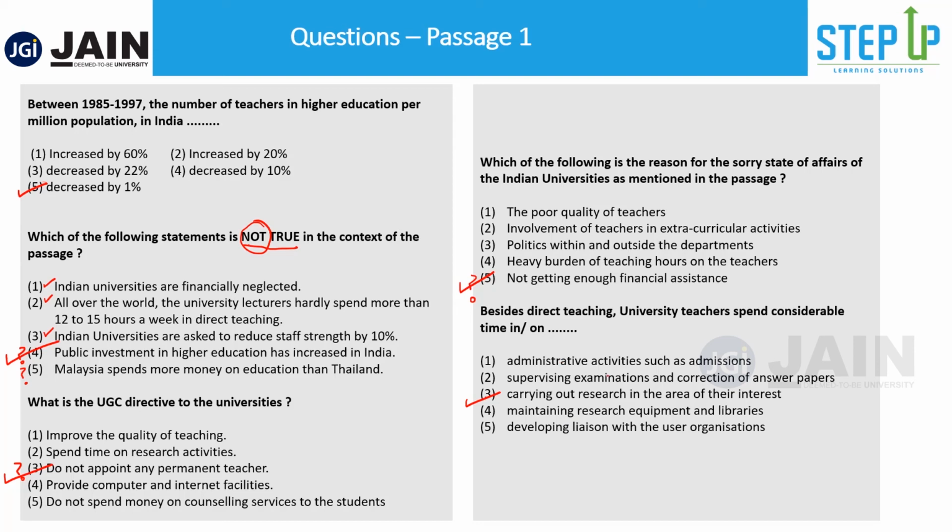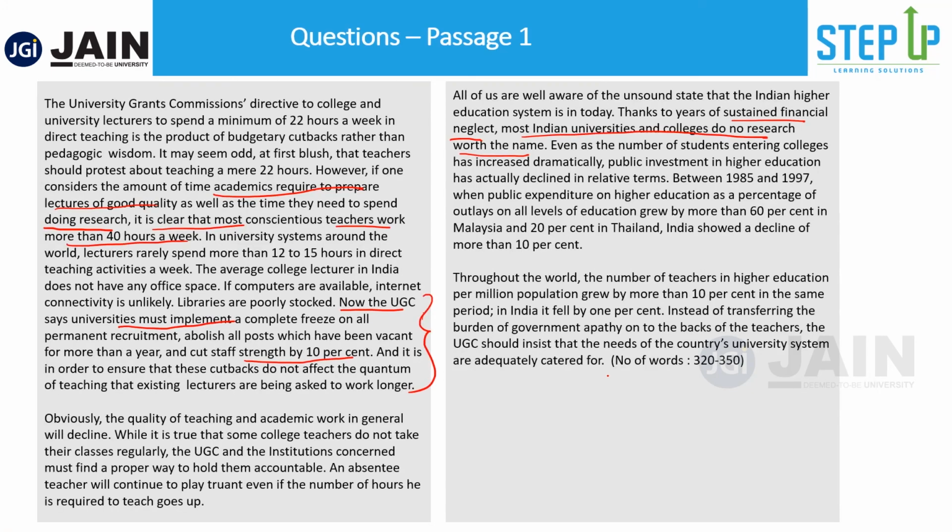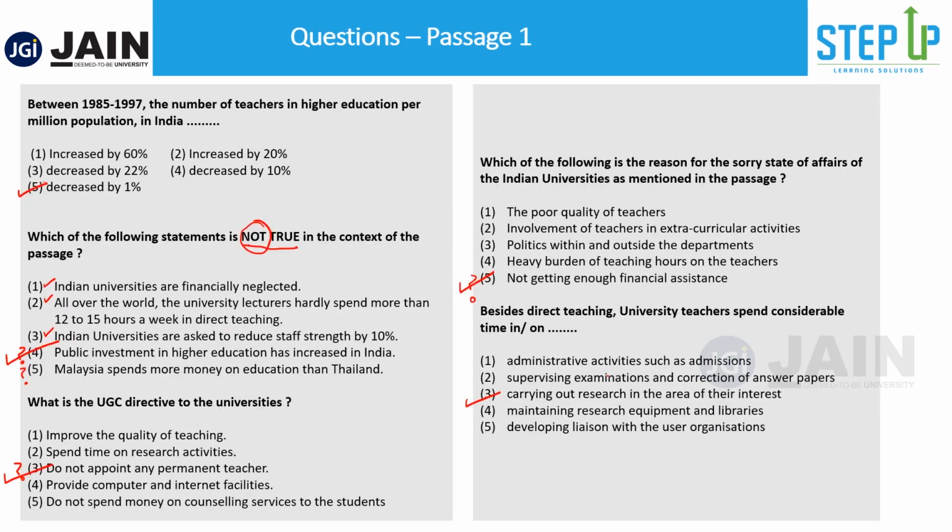So I hope now you have a very good understanding of how to attempt these passages. See, again, this is a very simple passage taken from actually the exam, right? Very simple RC this was. All I wanted to teach you in this video is that instead of guessing and instead of relying on your memory, you can get 5 out of 5 correct only by making sure that you're validating and cross-checking that all the options you're marking are correct.